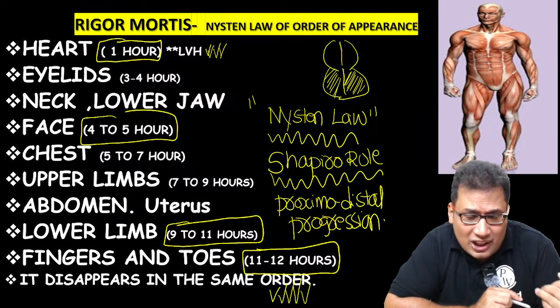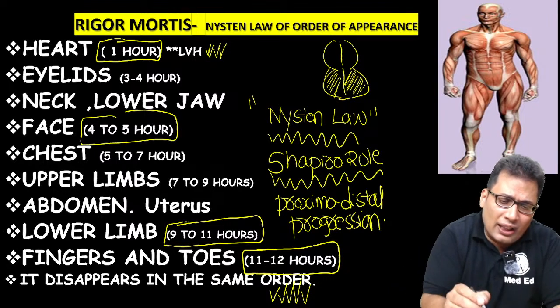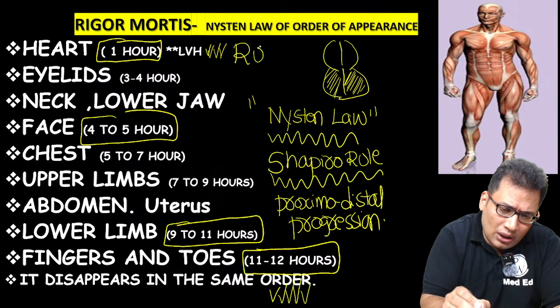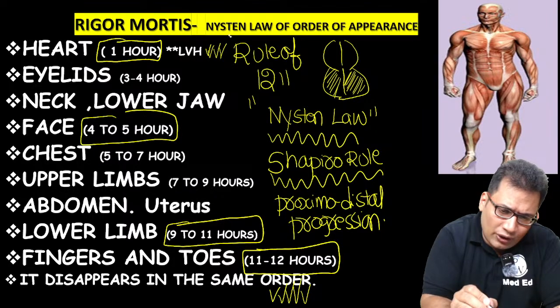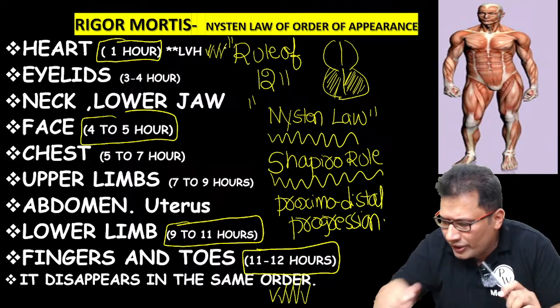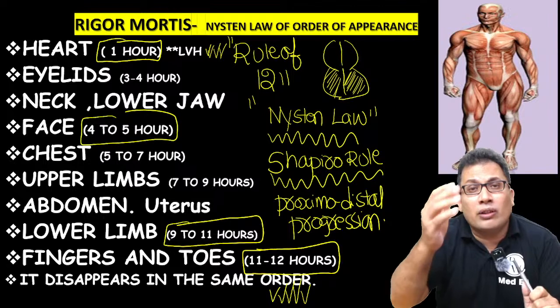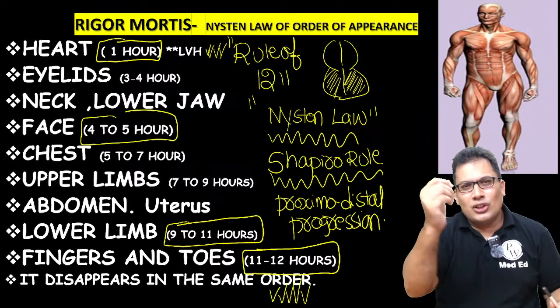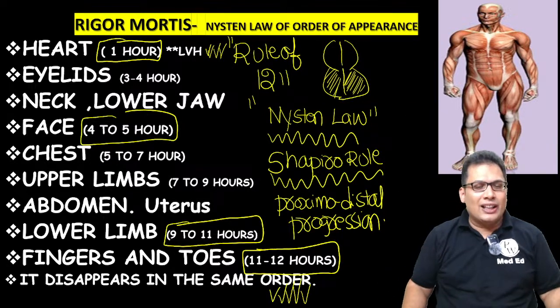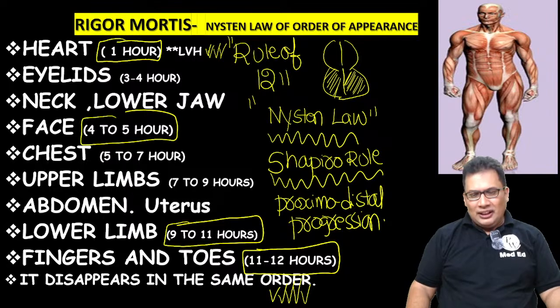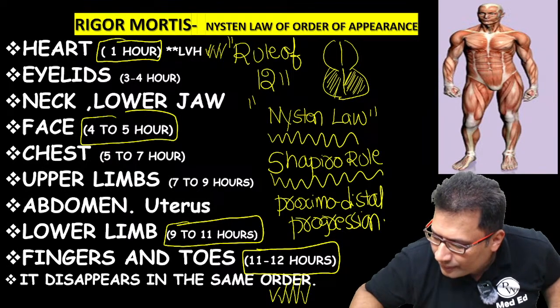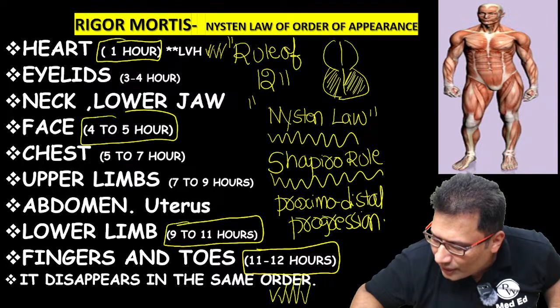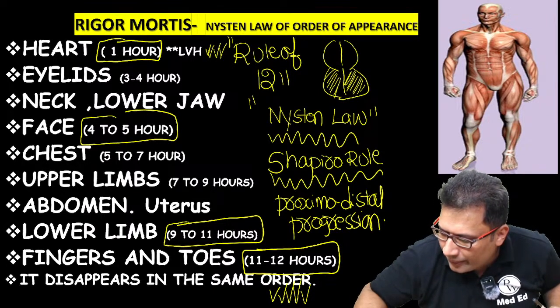Nysten rule we already discussed. There is one more rule, rule of 12. Anybody, what is rule of 12? Can you answer this? This is a very, very important question. Rule of 12, a 3 marks question. What is rule of 12 in relation with rigor mortis? Anybody? Can anyone answer? Anyone, guys? What is rule of 12?